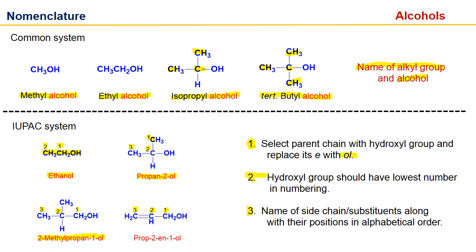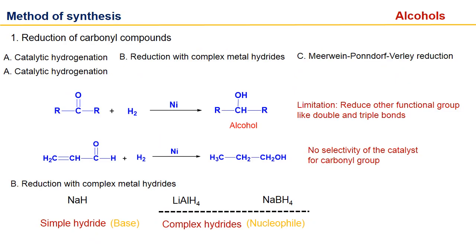If we have alkene, then we can name it 1, 2, 3 propene. Prop, alkene on second position, prop-2-en-1-ol. Now method of synthesis. The first method is reduction of carbonyl compound. We can reduce carbonyl compound by catalytic hydrogenation, reduction with complex metal hydride, and MPV reduction.